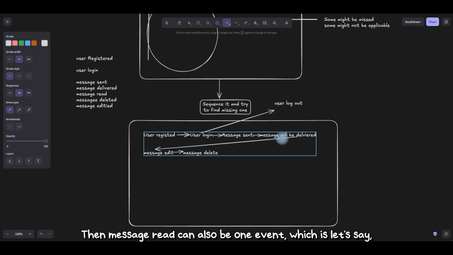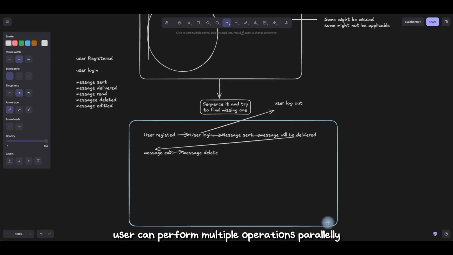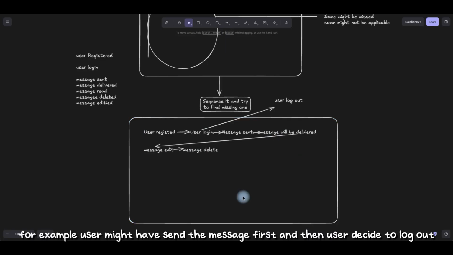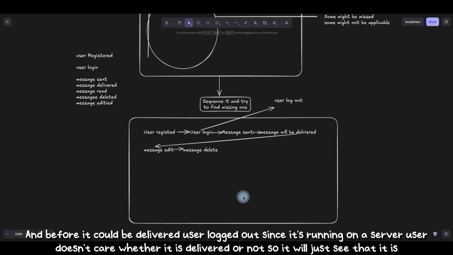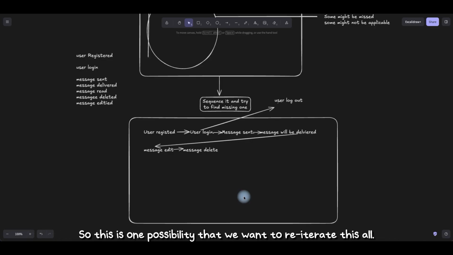Then message read can also be one event, because a user can perform multiple operations in parallel. For example, the user might have sent the message first and then decided to log out. Or let's say the user just typed the message, sent it, and before it could be delivered, the user logged out. Since it's running on a server, the user doesn't care whether it is delivered or not, so they will just see that it is sent. So this is one possibility.